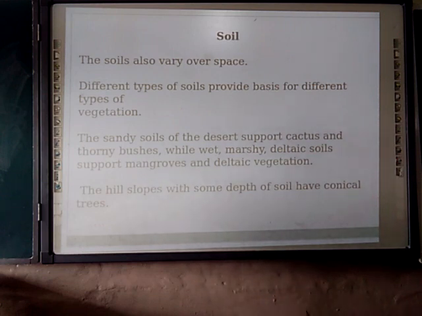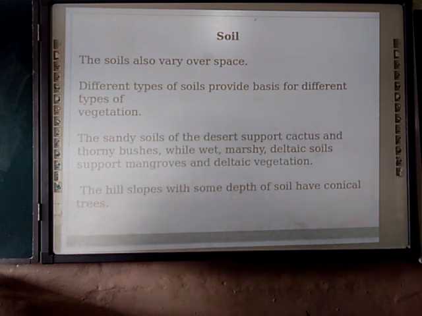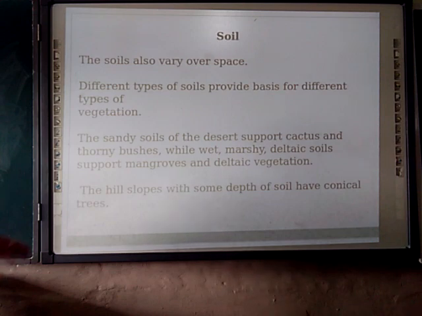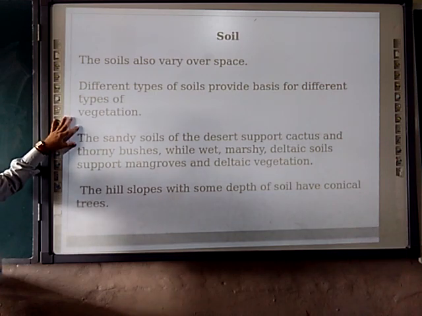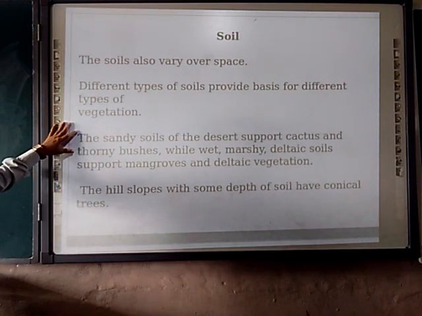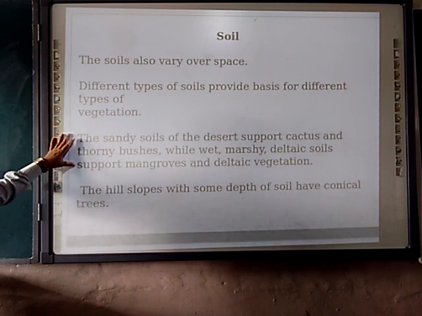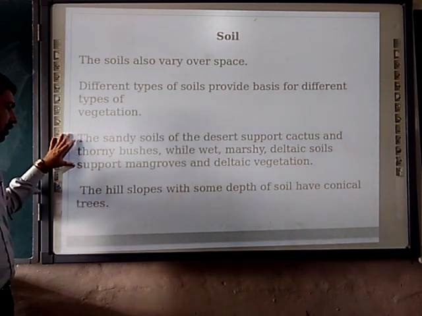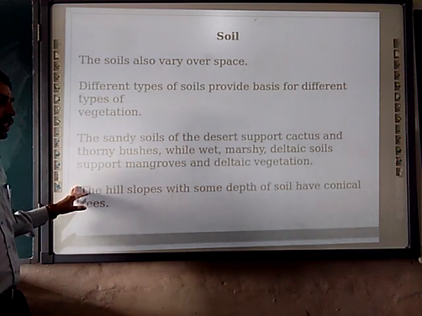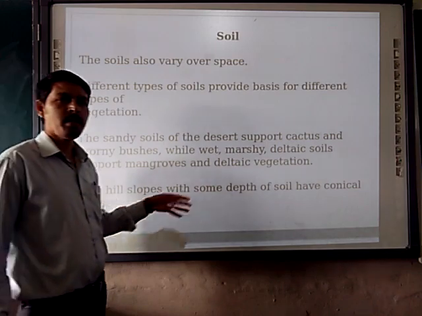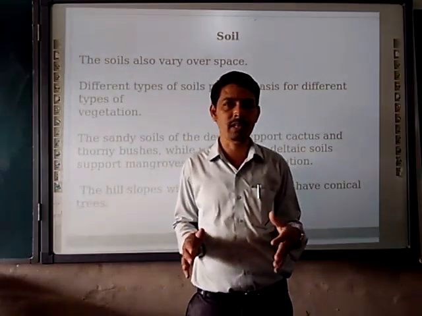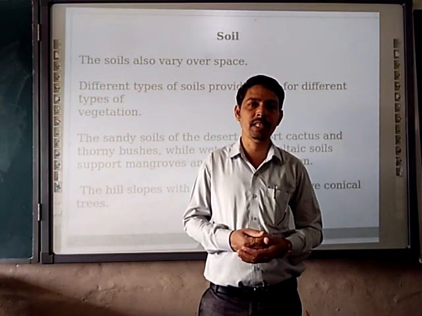Now we are going to see about soil. The soil also varies over space. Different types of soils provide the basis for different types of vegetation. The sandy soil of the desert supports cactus and thorny bushes, while the wet and marshy deltaic soil supports mangrove and deltaic vegetation. The hill slopes with some depth of soil have conical trees. By seeing the type of soil, we have different vegetation.